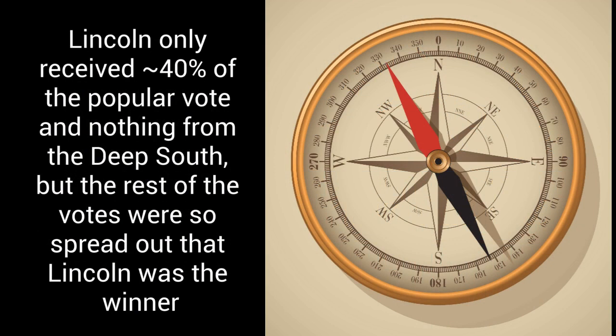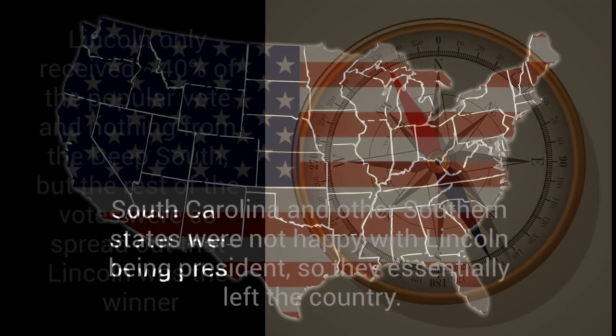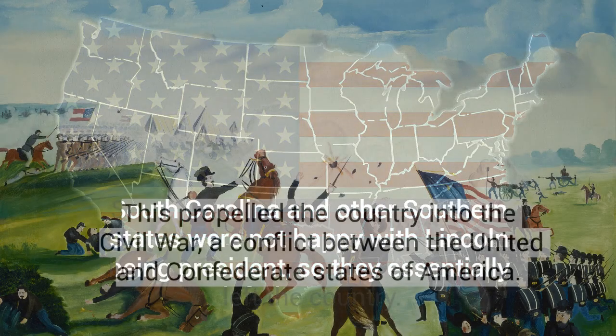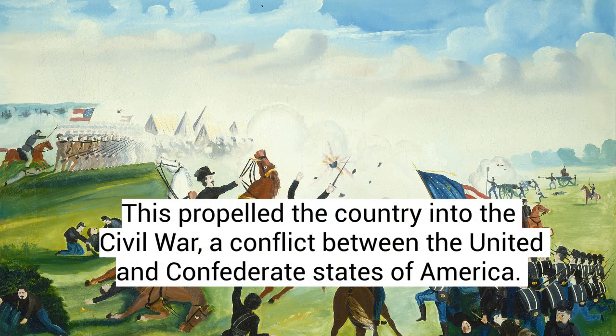Lincoln only received 40% of the popular vote and nothing from the Deep South, but the rest of the votes were so spread out that Lincoln was the winner. Maryland and other southern states were not happy with Lincoln being president, so they essentially left the country. This propelled the country into the Civil War, a conflict between the United and Confederate States of America.